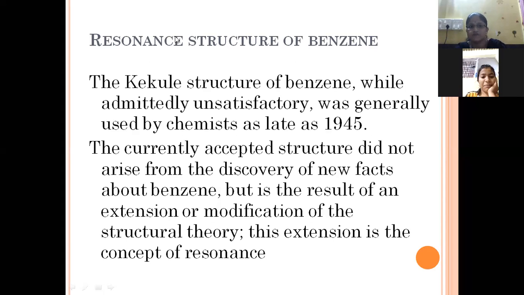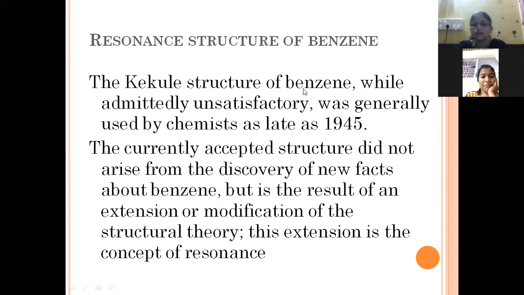Now, a very important property of benzene we are going to study, that is resonance. Why does it give resonance? What are the properties required to give resonance? How many contributing structures are there for the resonance? These contributing structures of benzene undergoing resonance, this we are going to study here.